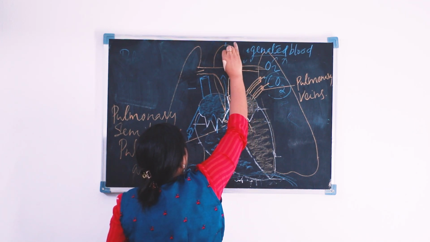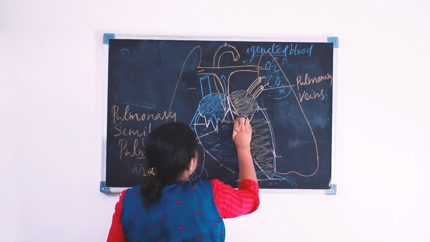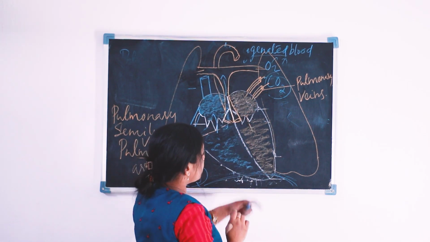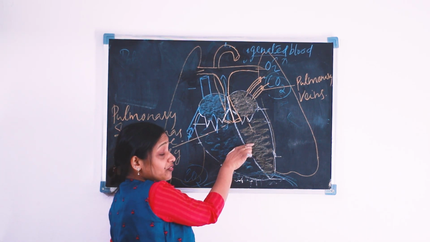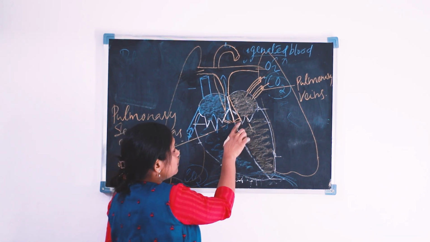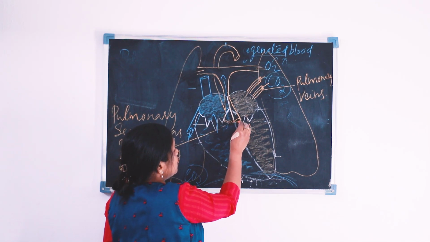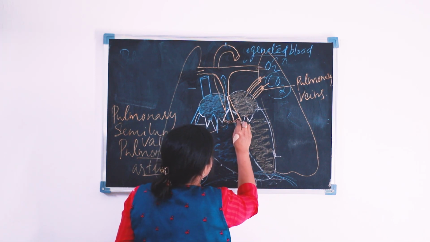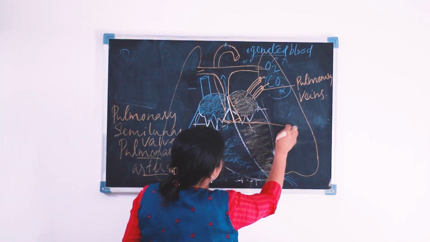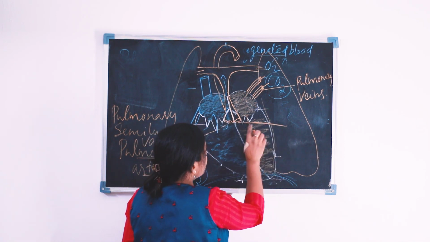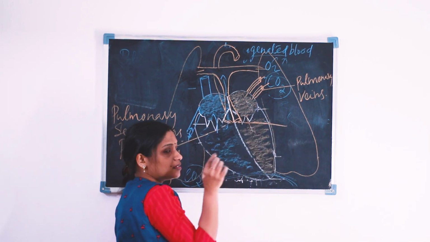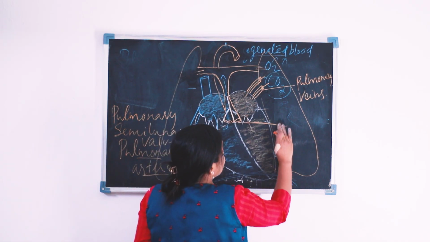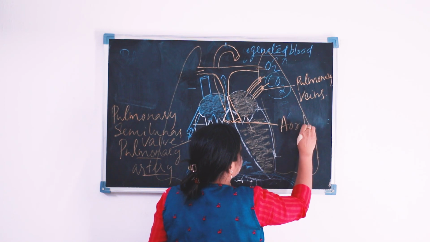Okay, so this is our artery that is arising from which part of the heart? From the left ventricle there arises another blood vessel. I am drawing a thick line here because this color is not that clear. Okay, so this artery is our aorta.